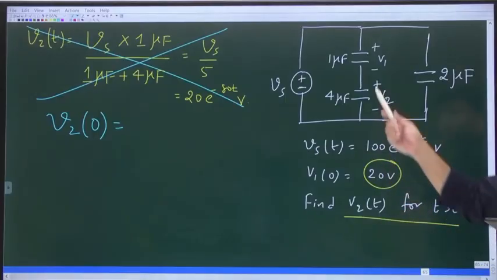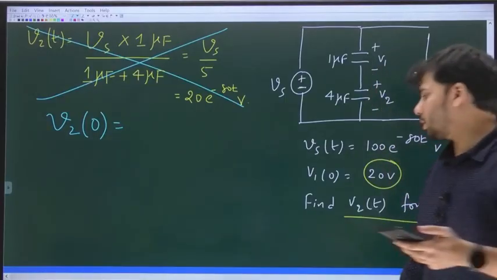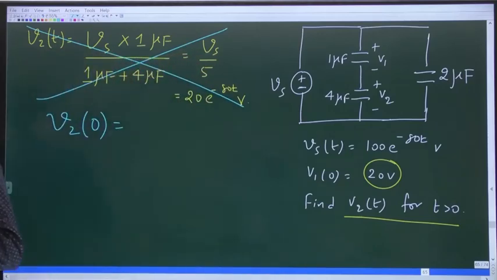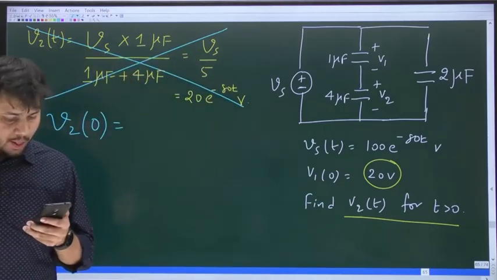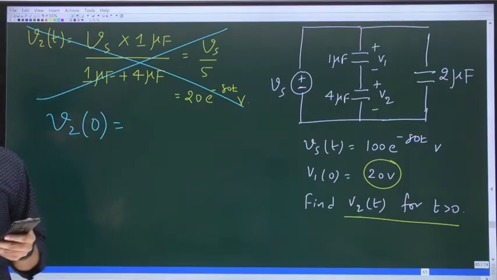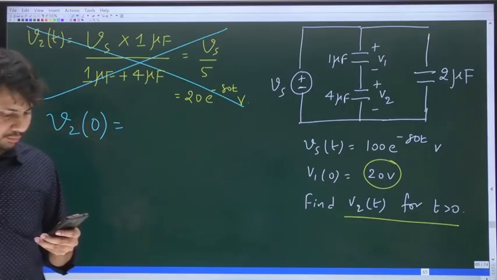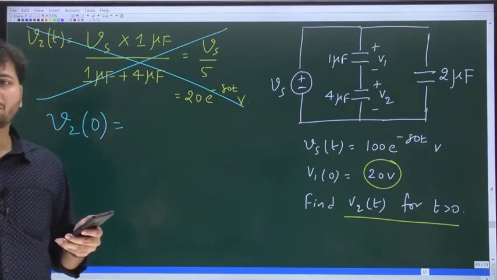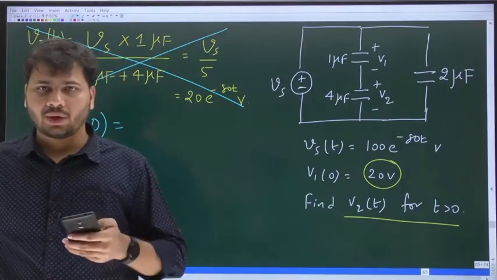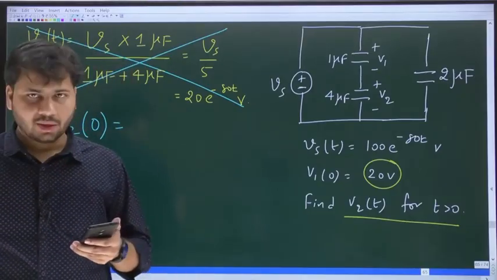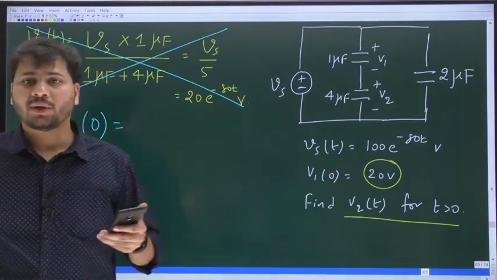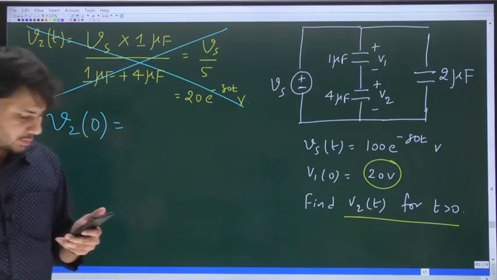Initial voltage across the 1 microfarad capacitor is given as 20 volts. And now I am asking what is the initial voltage across the 4 microfarad capacitor? See, I told you, it is not 0. The initial voltage across the 4 microfarad capacitor, the value of V2 of 0, is not 0.